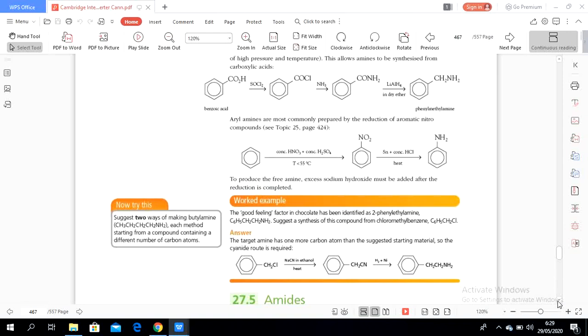So we know there is a nucleophilic substitution. All amines will undergo nucleophilic substitution. Okay, we are going to continue the next lesson next week.